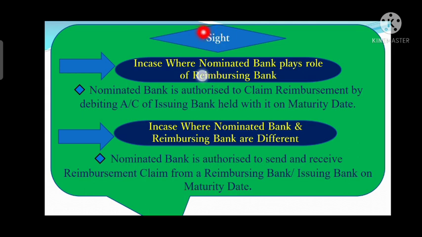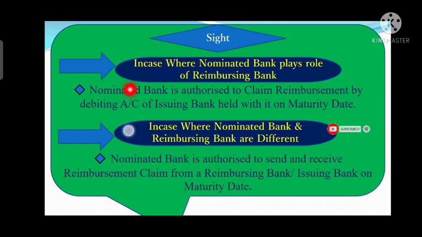In case the credit is available by sight and the nominated and reimbursing bank are the same, then the nominated bank will debit the account of the issuing bank on the maturity date. What is this maturity date? It is the payment date, which means the immediate payment date.